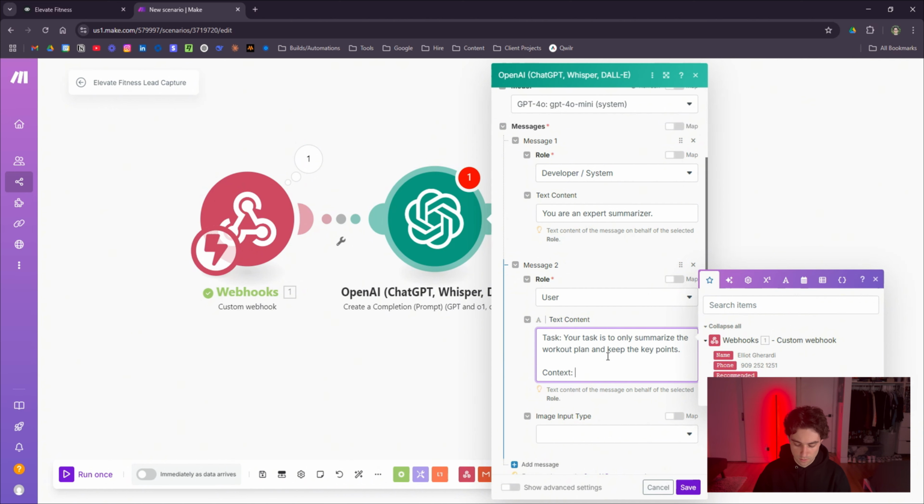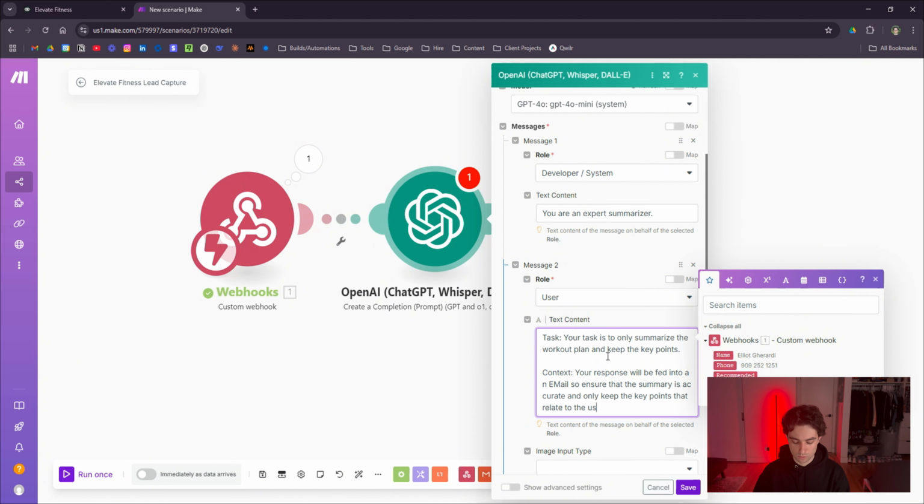We'll add some context. Your response will be fed into an email, so ensure that the summary is accurate and only keep the key points that relate to the user's plan.